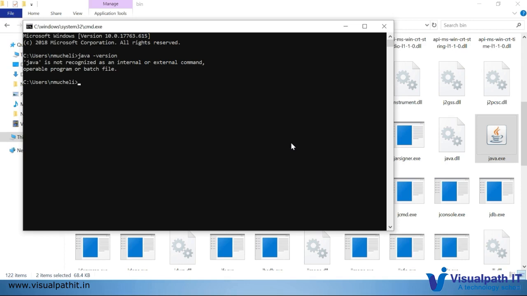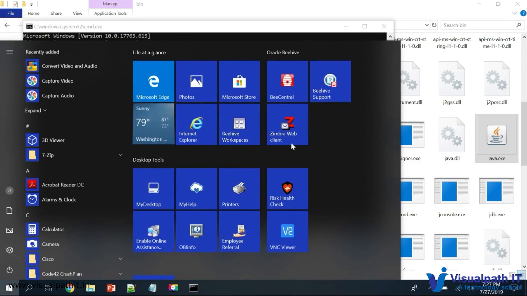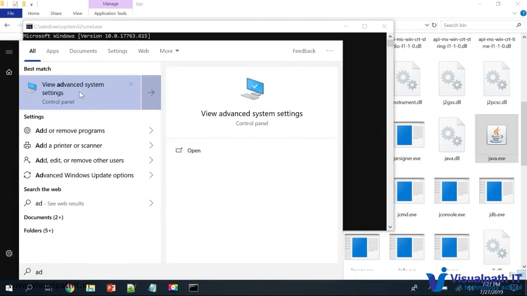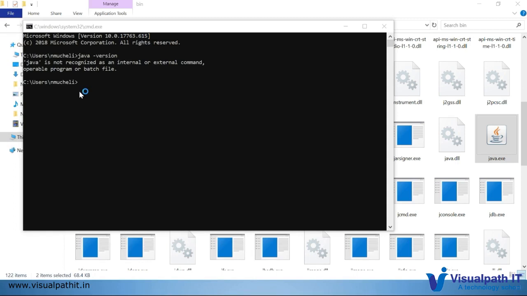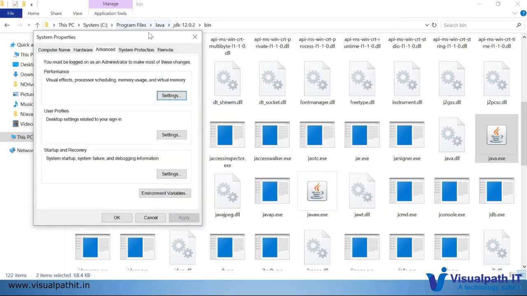The way to do this is to go to the advanced system settings. We can close this window for now, and we can test it later.